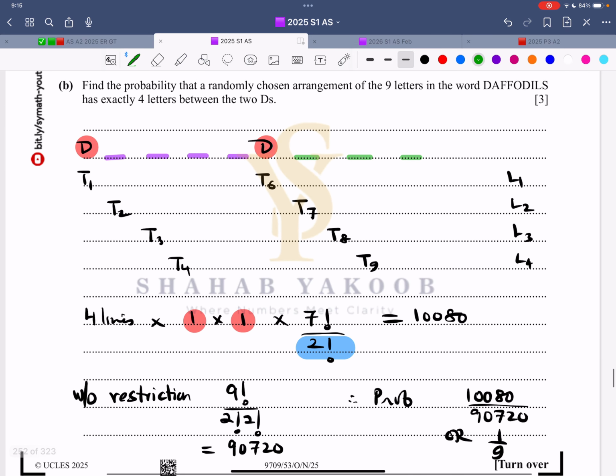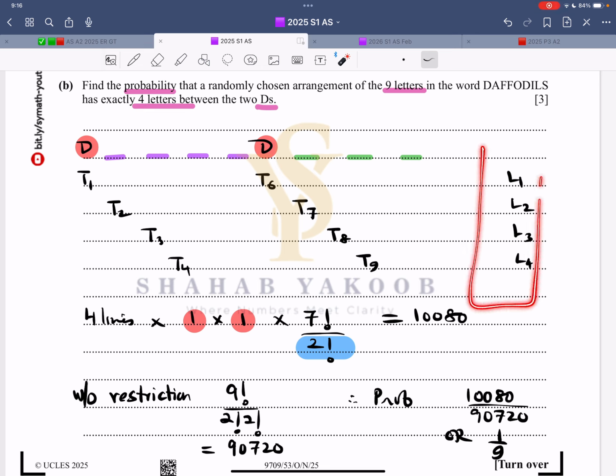This question they have asked a lot in 2025. Find the probability. Now keep in mind they're asking for a probability. Find the probability that a randomly chosen arrangement of the 9 letters in the word has exactly 4 letters between the two D's. So this is that line concept. Count the number of lines. This is exactly 4 letters.